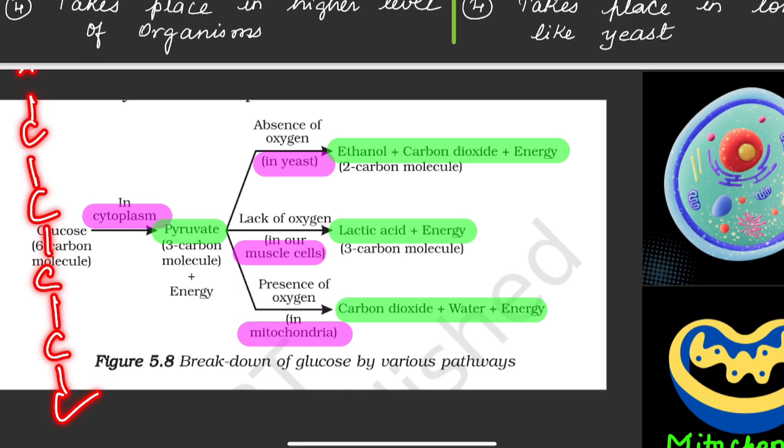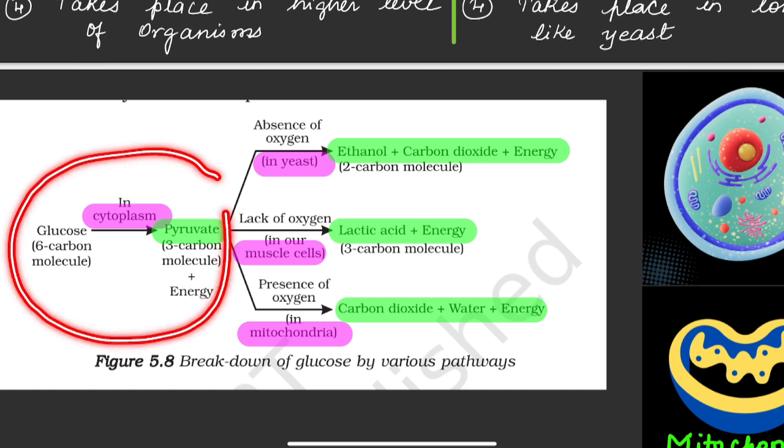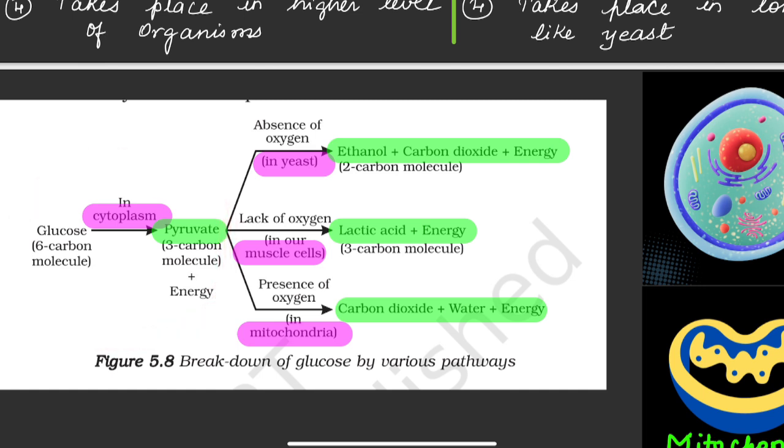4, 5 and 6. So this will break like this: 3 carbon atoms in one molecule, 3 carbon atoms in another molecule. So pyruvate will be formed. During this, energy will be released. How much energy is released here? 2 ATP will be released here. This step is common for both aerobic respiration and anaerobic respiration.